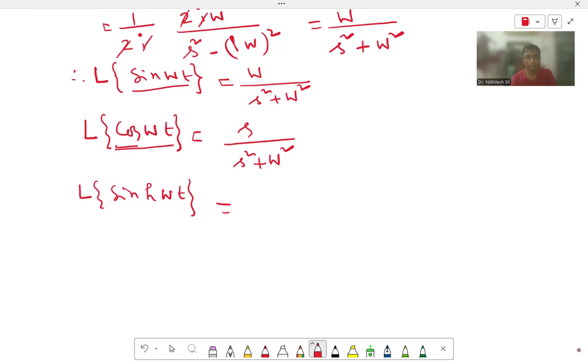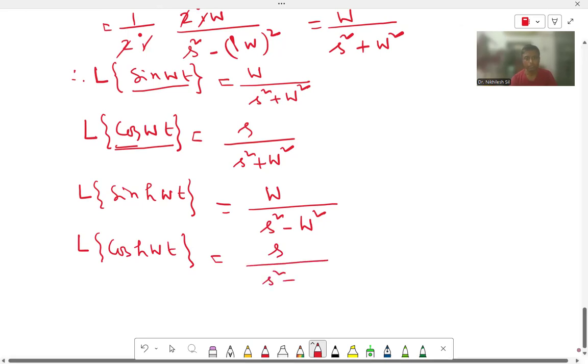Now in the same way, we can find the Laplace transformation of sine hyperbolic omega t. This is equal to, again, the numerator the same, omega divided by s square minus omega square. The only difference is in the denominator, that is minus. When you are finding the Laplace of normal sine omega t, the denominator is plus; for sine hyperbolic omega t, the denominator becomes minus. Similarly, Laplace of cos hyperbolic omega t is again s by s square minus omega square, with the same numerator.